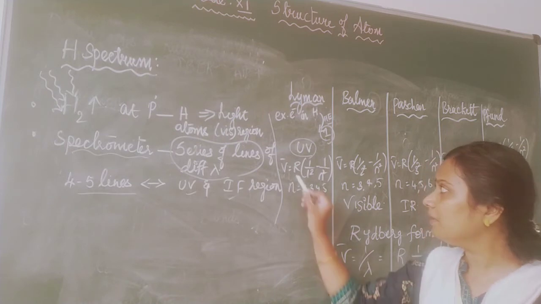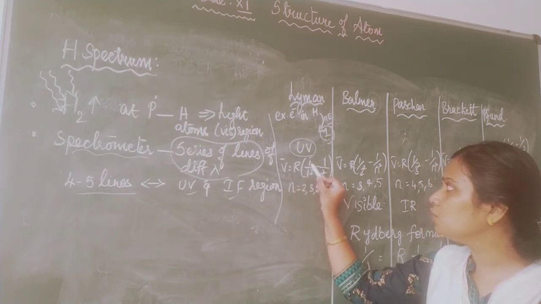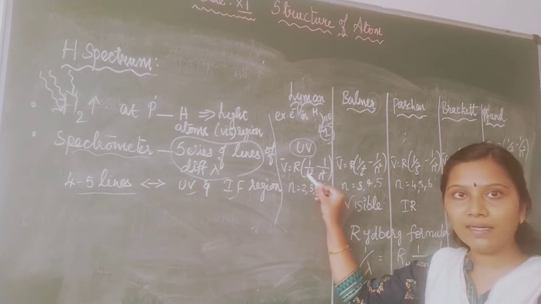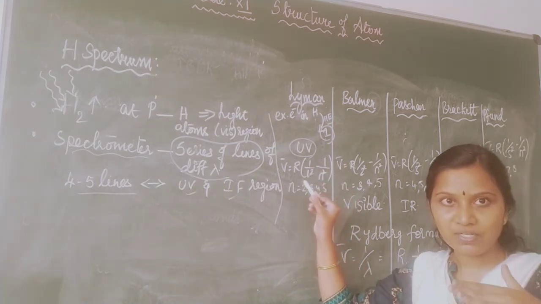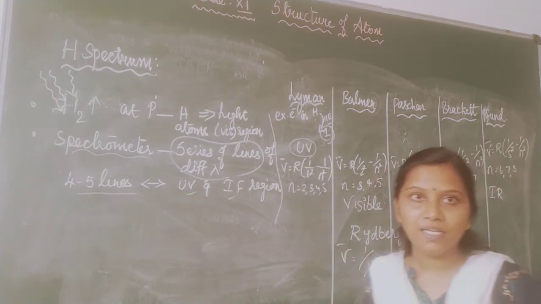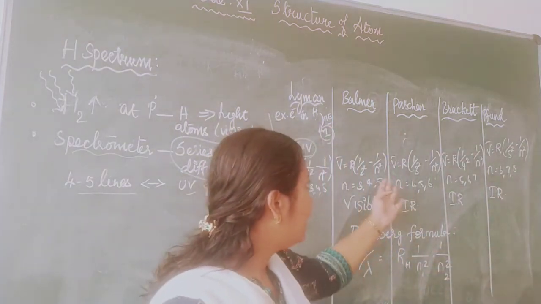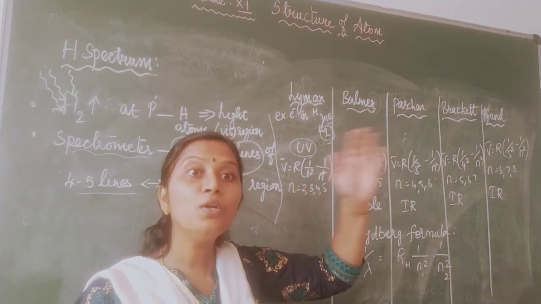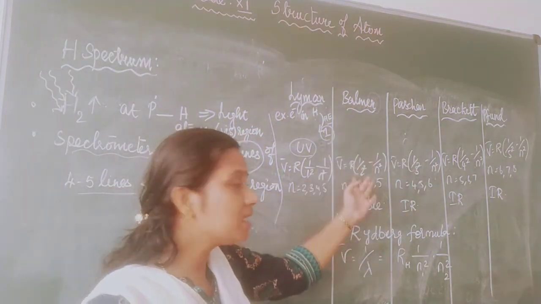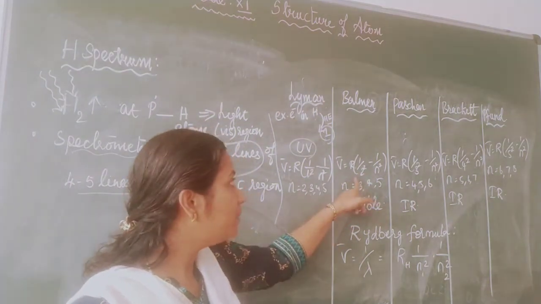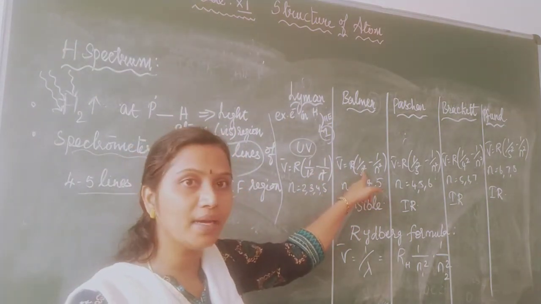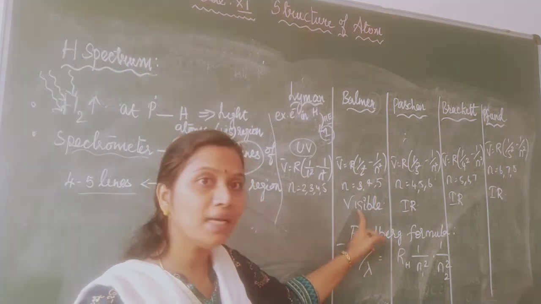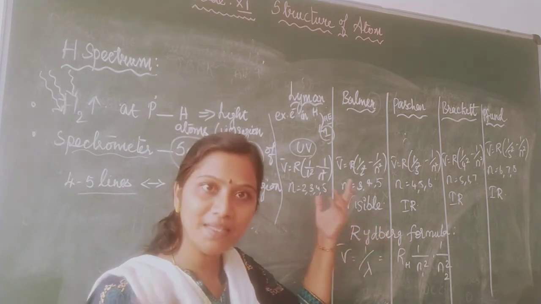And what is the formula? Frequency is equal to R into 1 by 1 square minus 1 by n square, where the 1 is already written because it is jumping to the first energy level. So n is 2, 3, 4, 5. Now what is the second case? When the excited electron jumps from a higher energy level to the second energy level, that is called Balmer series. The formula will have 2 square instead of 1 square, and n is equal to 3, 4, 5. It is seen in the visible region.